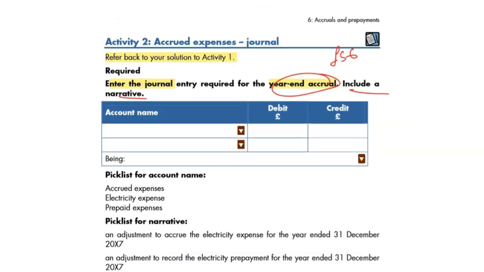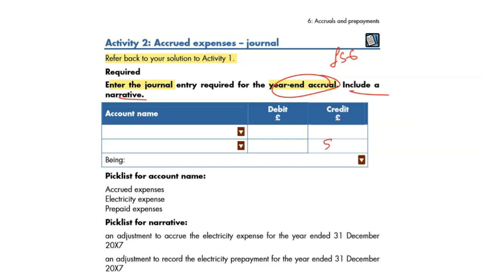So 56 is a current liability, it's a credit. Accrued expense is credit, and electricity debit. So I'd write here accrued expense credit and electricity debit. This is the one you choose and get full marks.